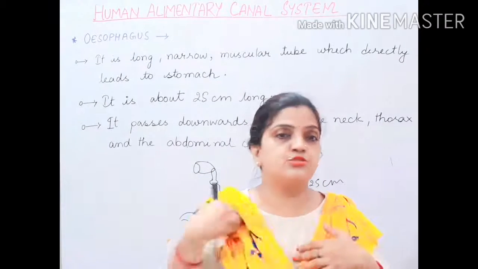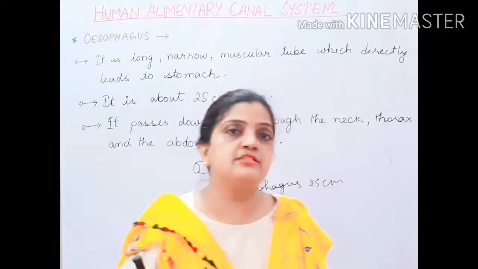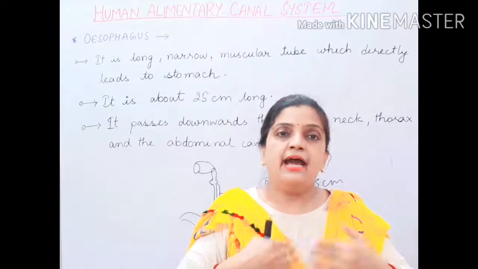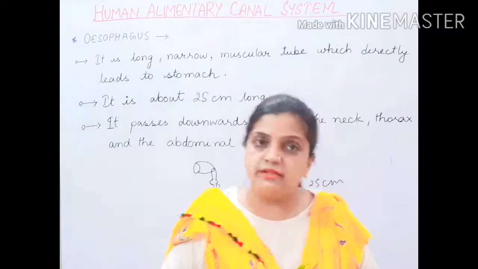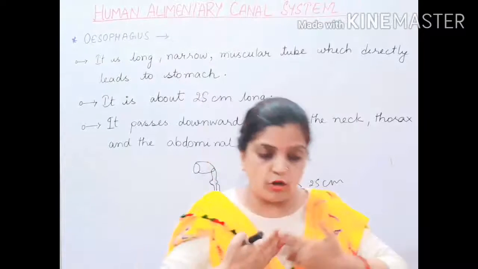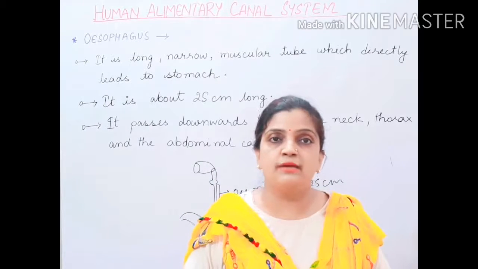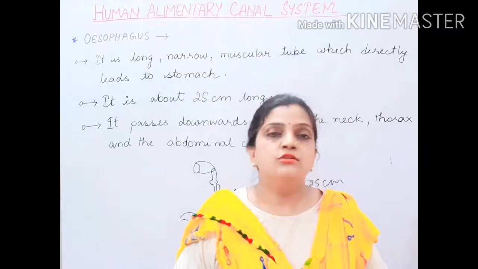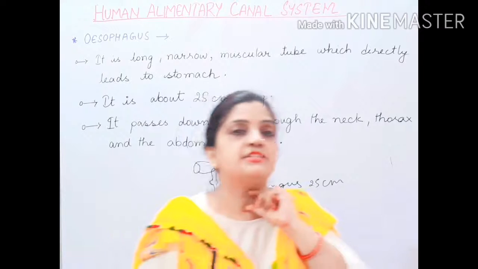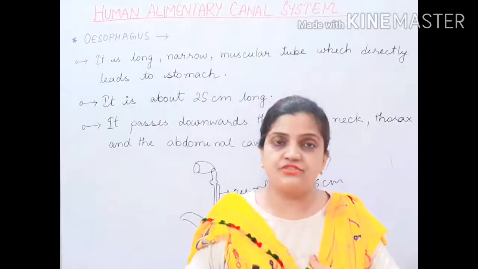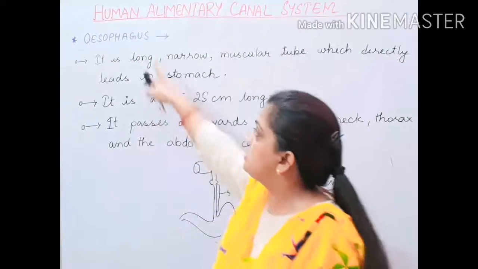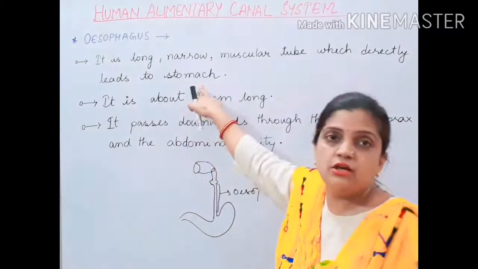Then it passes through the thorax, which is the chest region, and then it moves into the abdomen. Abdomen means the stomach region, the bottom part of the thorax where your stomach, kidney and all are located. So the oesophagus passes through the neck region, then the thorax, then the abdomen region. Why? Because it has to connect to the stomach.